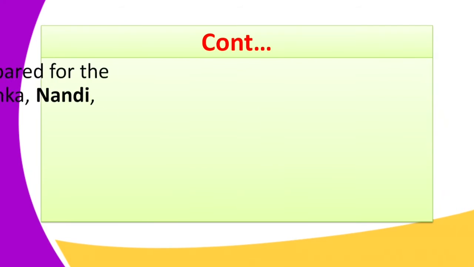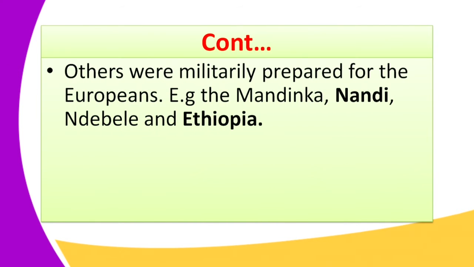So others, on resisting, they were militarily prepared for the Europeans. They were actually prepared for the Europeans. A good example, we have the Madinka, we have the Nandi, we have the Dembele, and Ethiopia.